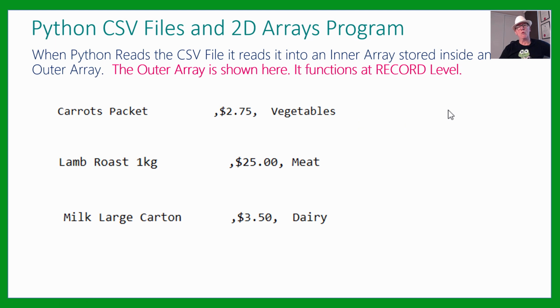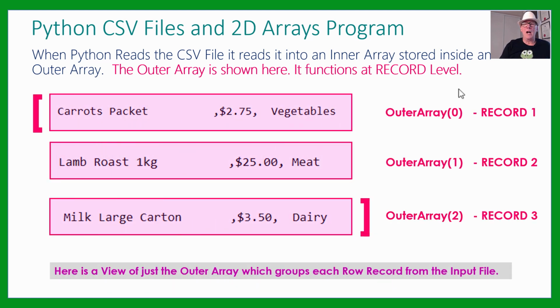Well, it kind of makes two arrays, an outer array and an inner array. Let's look at this outer array, which just functions at line or row or record level. Python will put these records, these groups of 3 items that are colored in here, that one, and that one, into an array, which is the outside or the big array that everything's in. So if we want all 3 items here for the carrots, that's outer array bracket 0, and that's record 1 in the file. Remember, the computer starts numbering at 0.